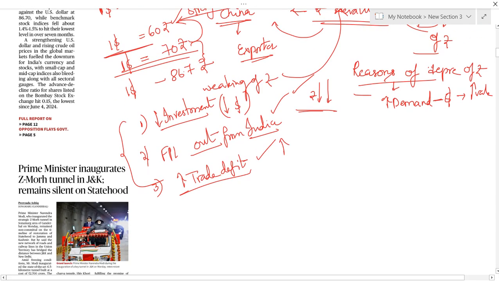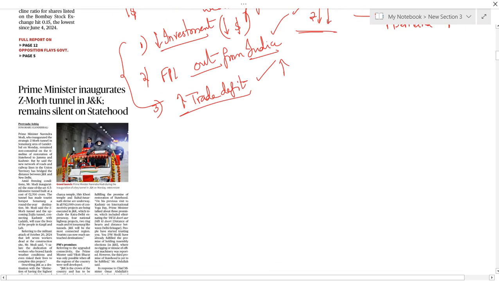Okay, now let us see the next article. Prime Minister inaugurates Jhelum Tunnel in Jammu and Kashmir, remains silent on statehood. This article is talking about one important thing, that is Jammu and Kashmir. It is part of our country, so we can study this topic under geography.